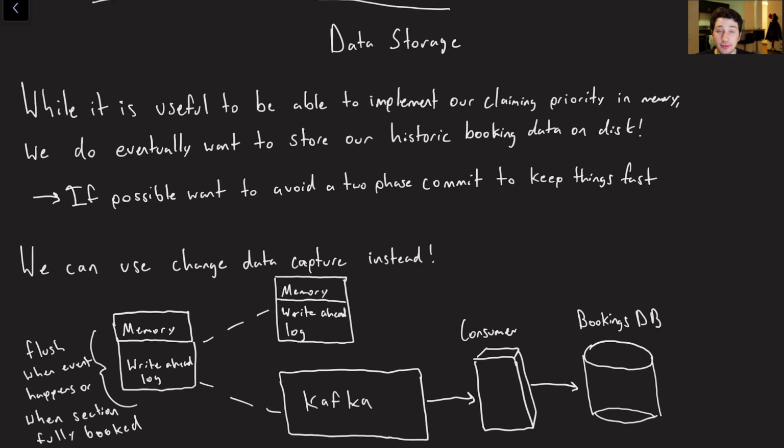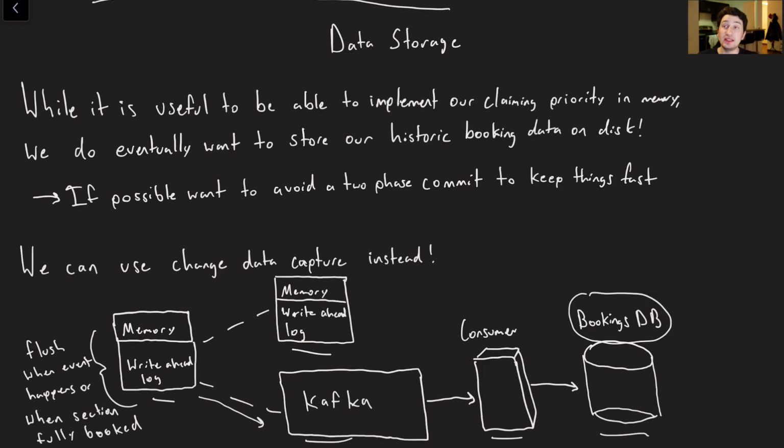So not only do we have the linked list there to store our priorities, but we also just keep a separate hash map of basically the seat to who booked it. That way we can not only perform replication on this node to another node, but we can also asynchronously send out that data to Kafka and then sync it via a consumer into an actual bookings database.